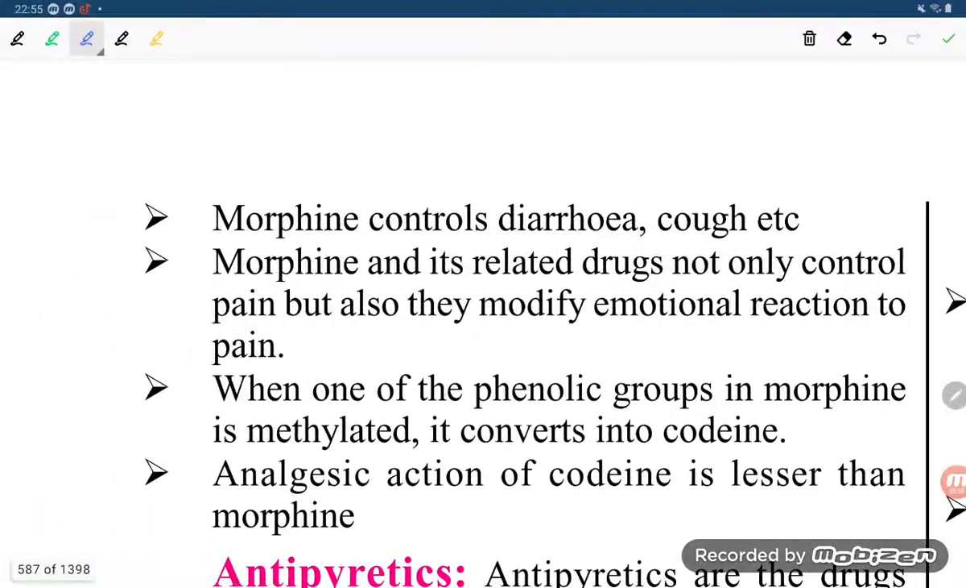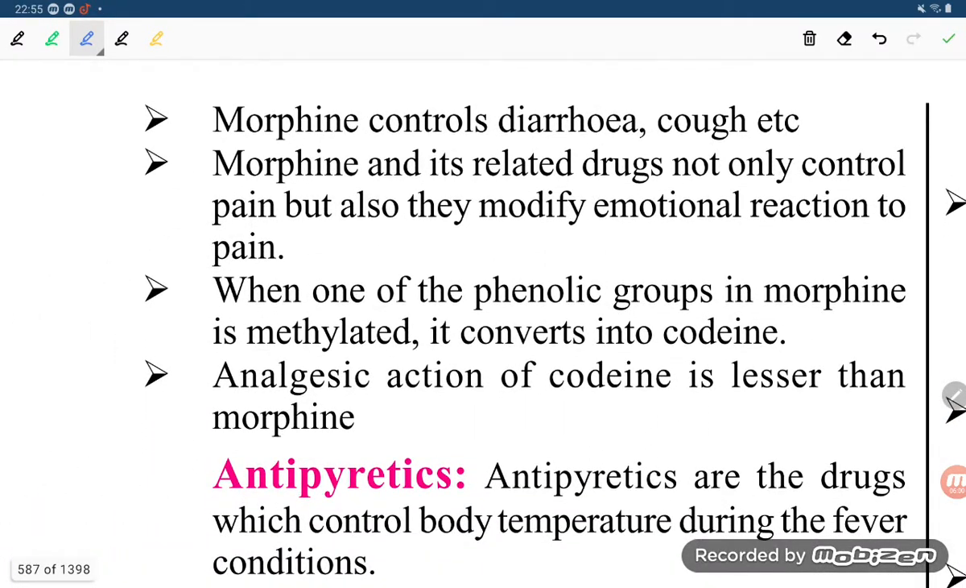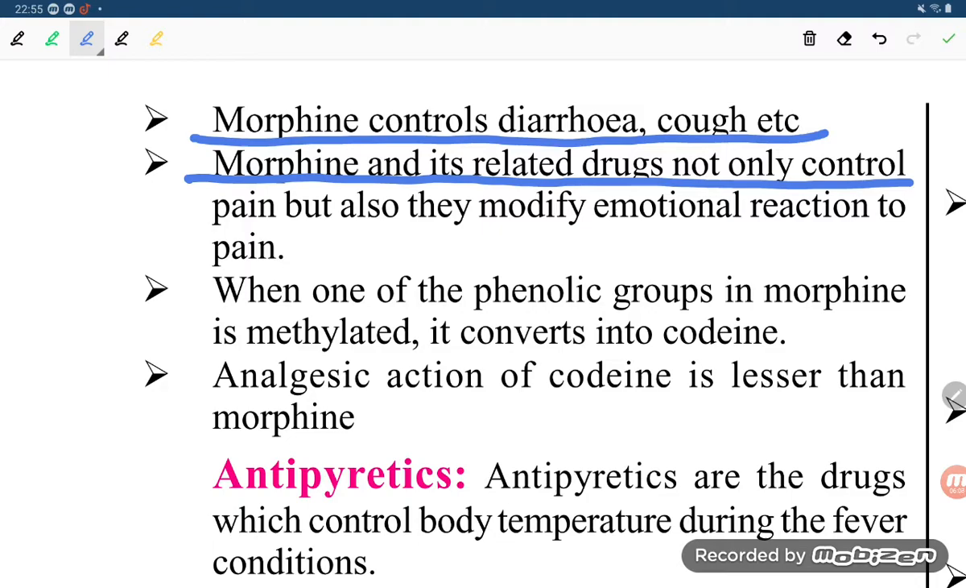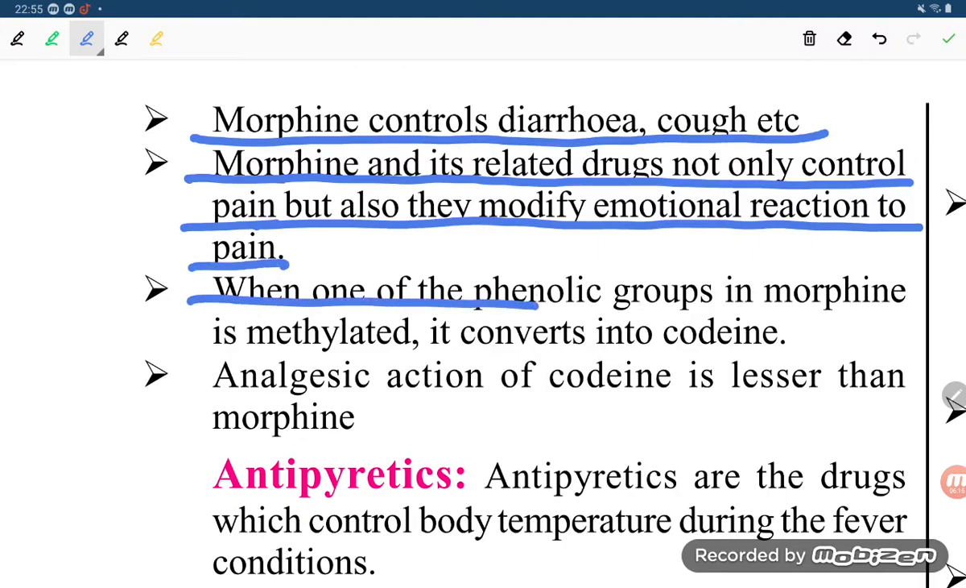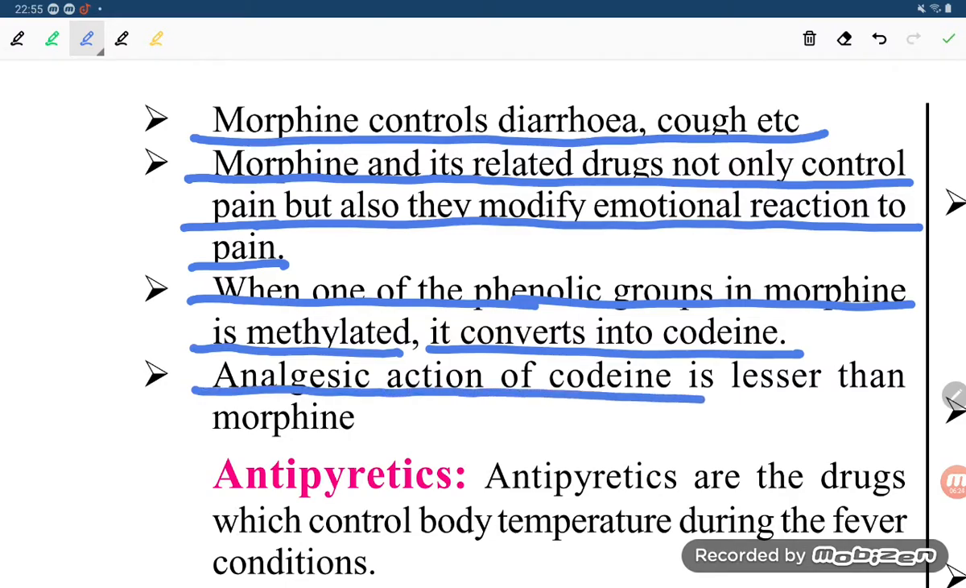Morphine also controls diarrhea, cough, etc. Morphine and its related drugs not only control pain but also modify the emotional reaction to pain. When one of the phenolic groups of morphine is methylated, it converts into codeine. The analgesic action of codeine is lesser than that of morphine, which we have to keep in mind.